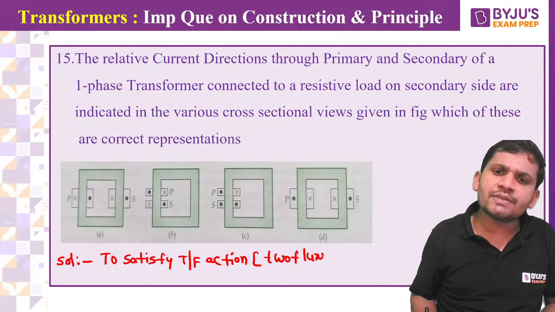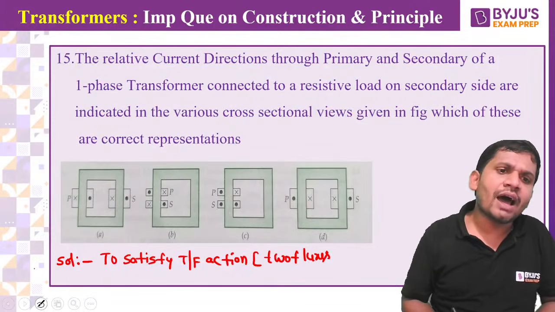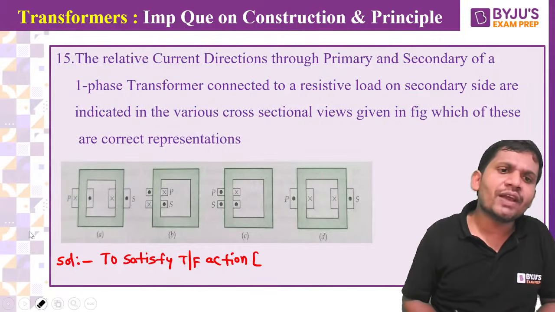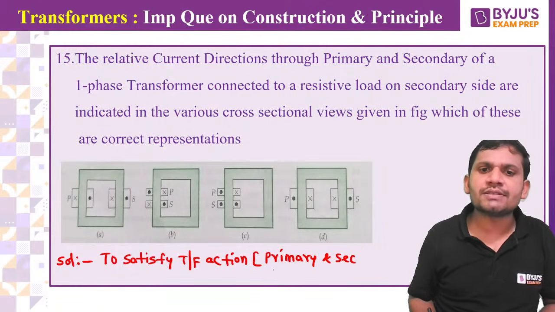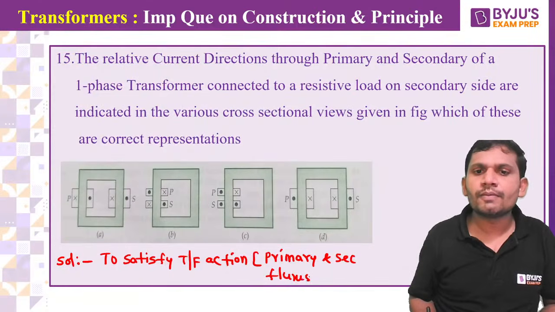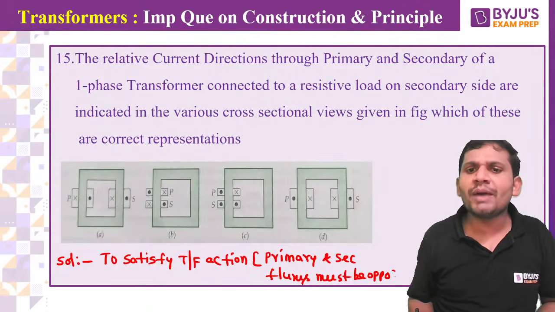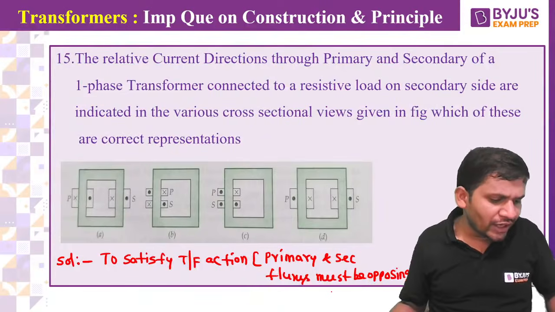The two fluxes, that is primary flux and secondary flux, or HV flux and LV flux, must be opposing. Then only transformer action is possible, because a transformer is a negatively coupled circuit.